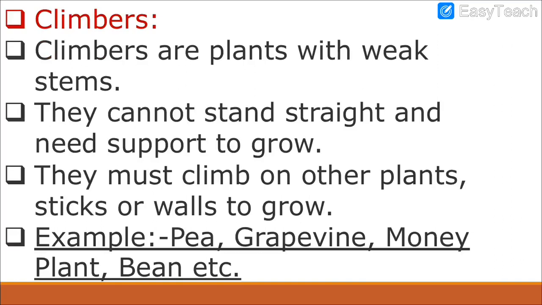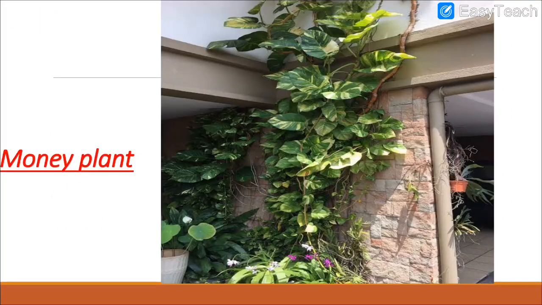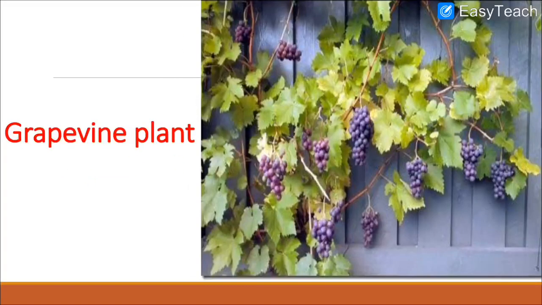And examples we had seen: pea, grapevine, money plant, bean, etc. We had also seen the pictures like money plant. I had told you what are the benefits of money plant. We had discussed regarding money plants many points. We had discussed about the advantages, health benefits, and it is like good luck for many people. So money plant usefulness we had discussed in the previous video. Also the grapevine plant we had discussed. What is grapevine plant? It is also a climber, it will climb, and I told you the benefits of grapes, the usefulness, and also the health benefits of grapes.